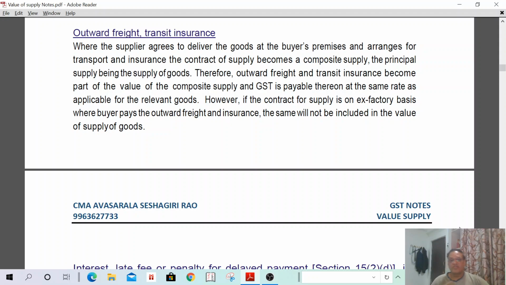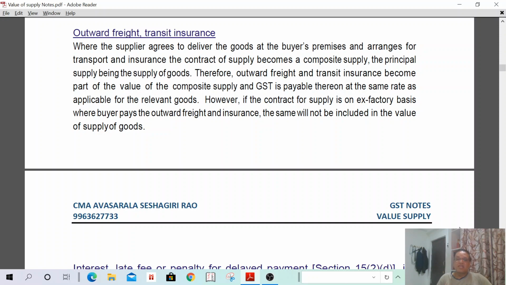Then if the contract is for supply ex-factory, that means he has sold at the factory only. After that, he has not incurred any insurance or transport charges. In such a case, it shall be borne by the buyer, and the value shall not be included.